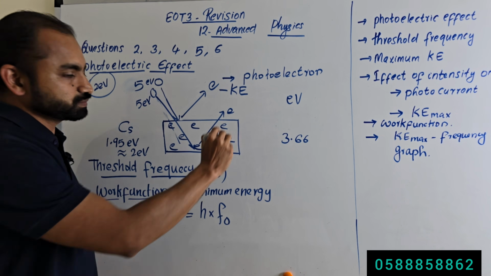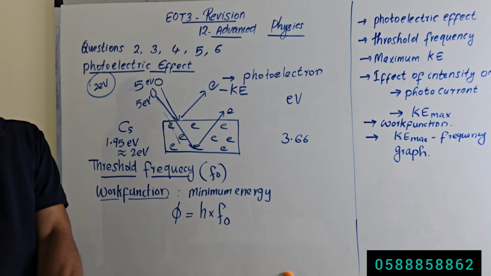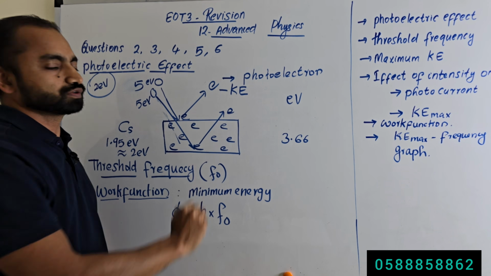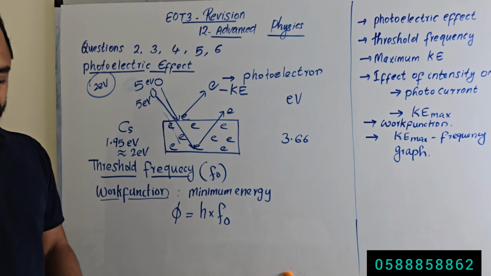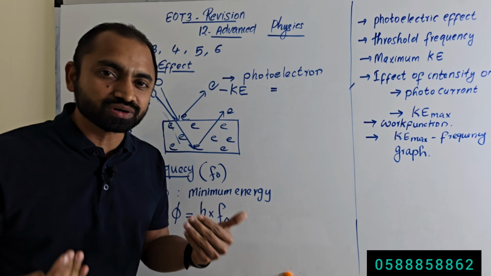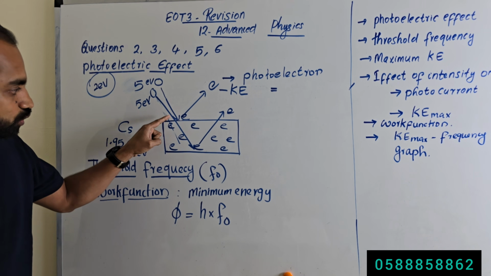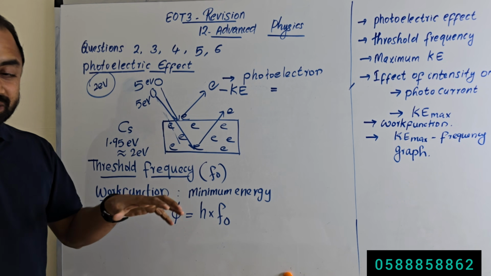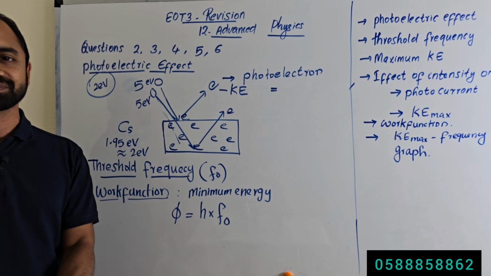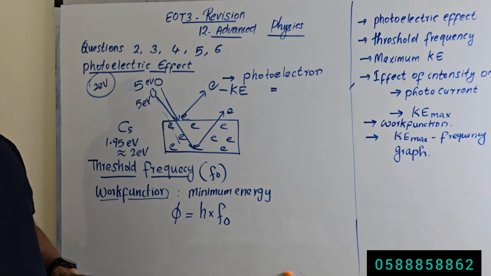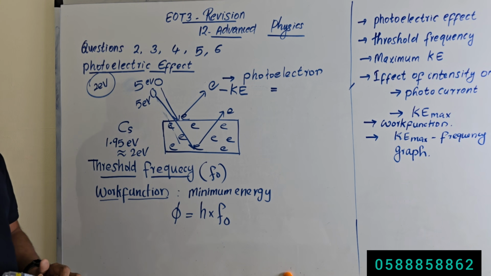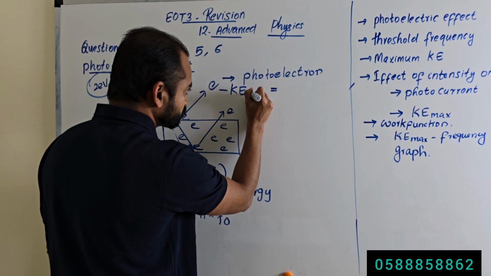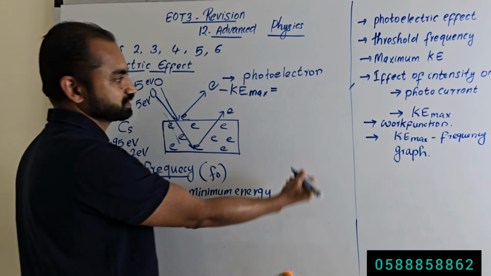This electron is emitted from inside the metal, and this electron is emitted from the surface of the metal. Which electron will have more kinetic energy? The electron emitted from the surface of the metal, or the electron emitted from inside the metal? Of course, electrons emitted from the surface of the metal will have more kinetic energy. So the electron emitted from the surface of the metal will have maximum kinetic energy.